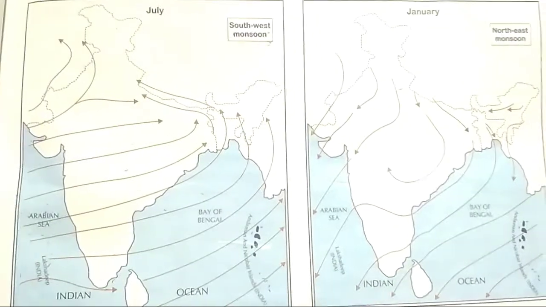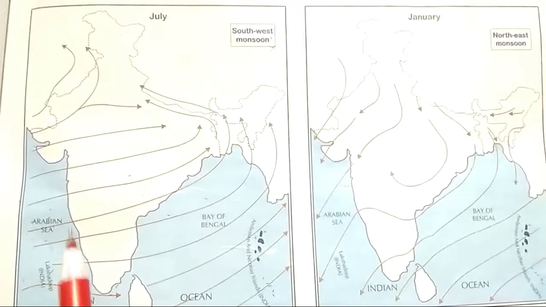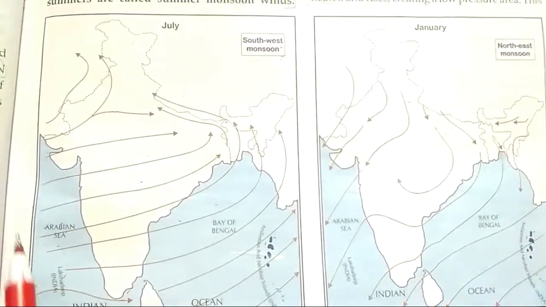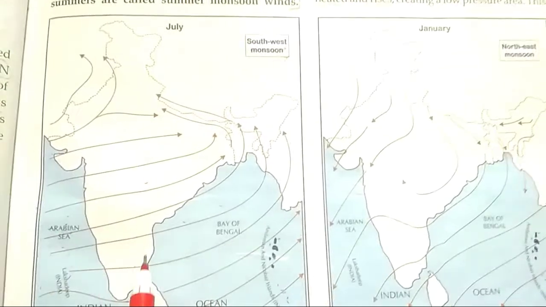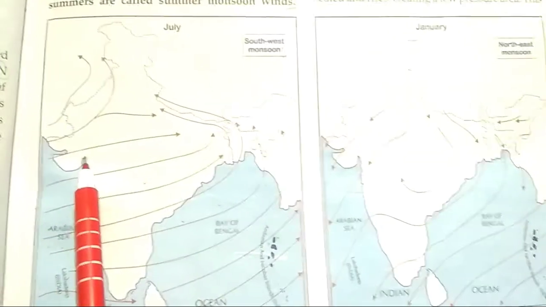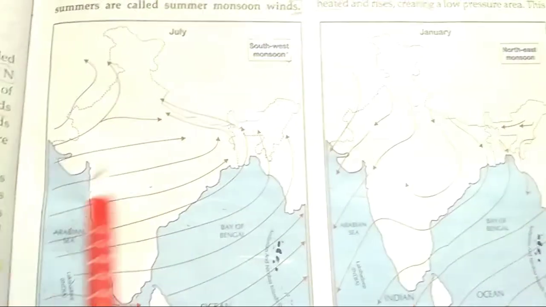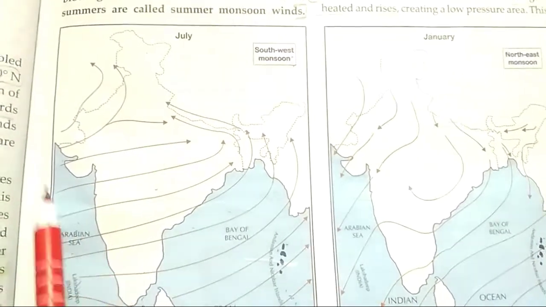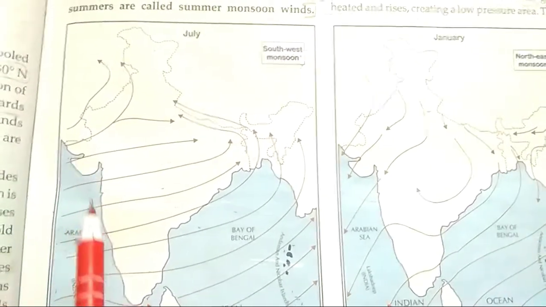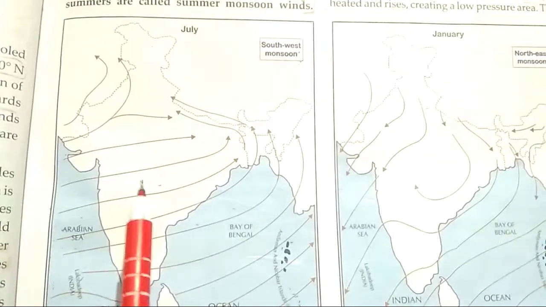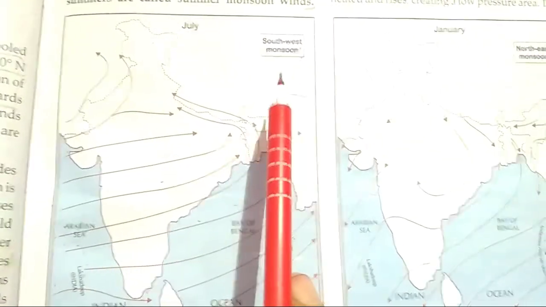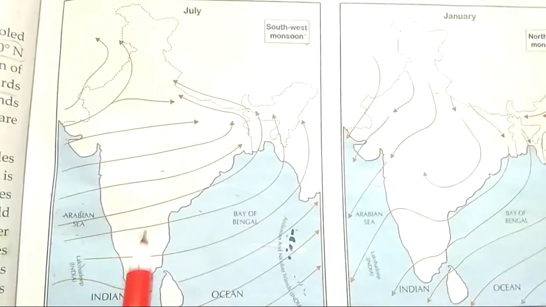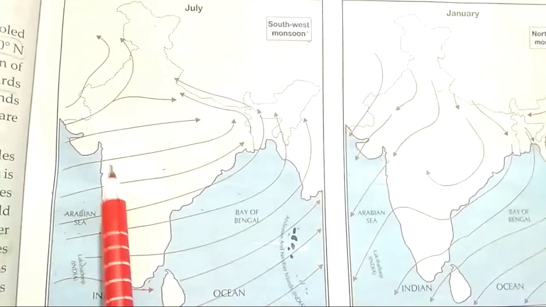Have you observed one thing in the map, that air is blowing from the southwest direction? Because of this, these monsoon winds are also called southwest monsoon.